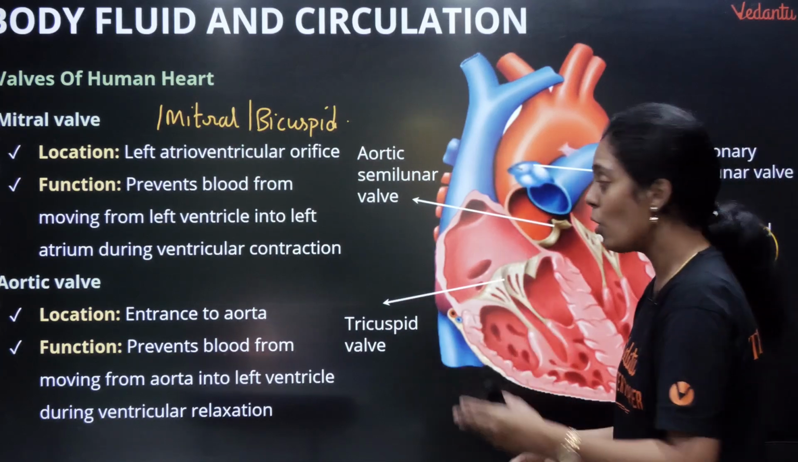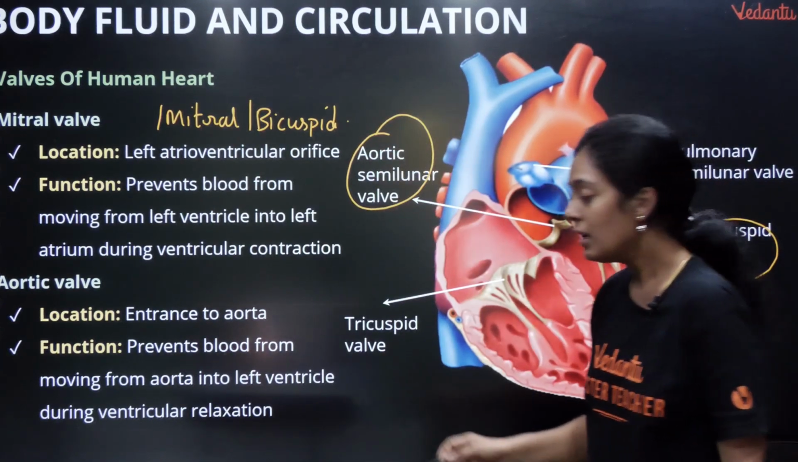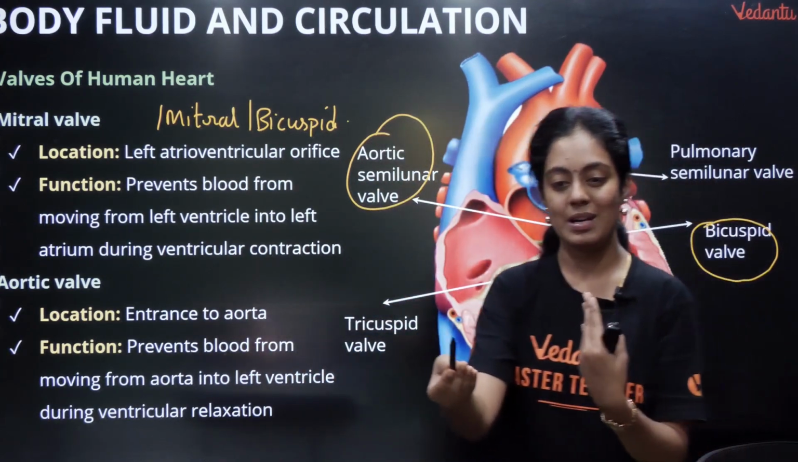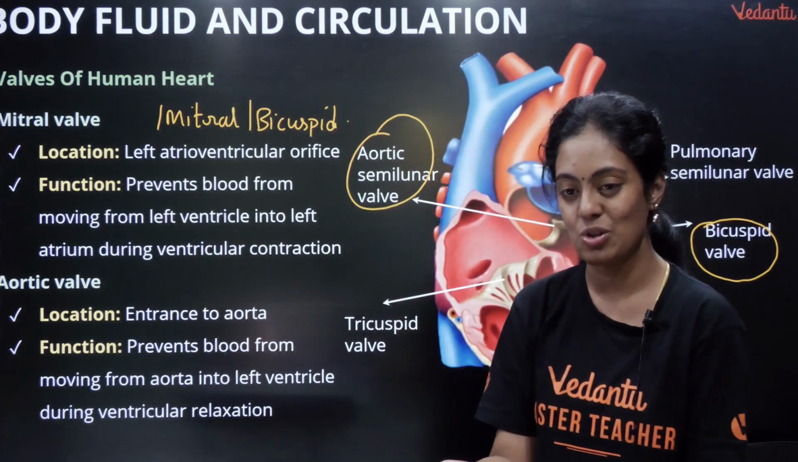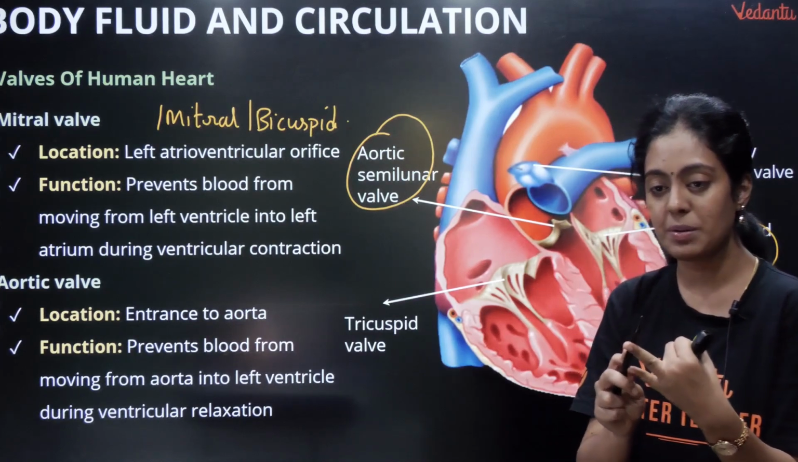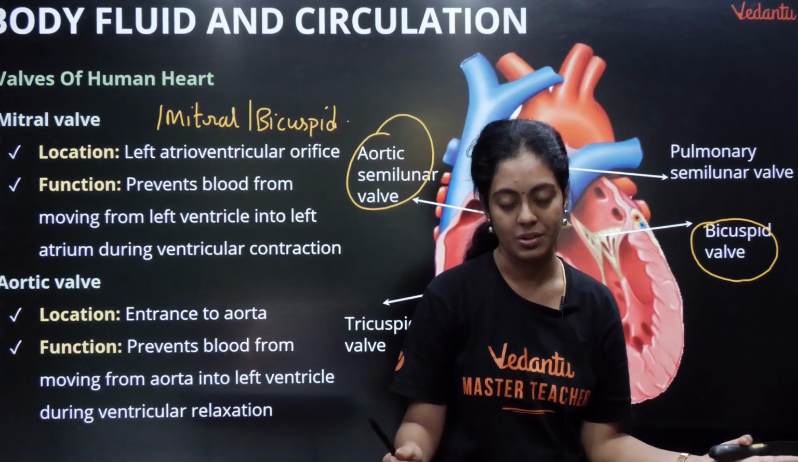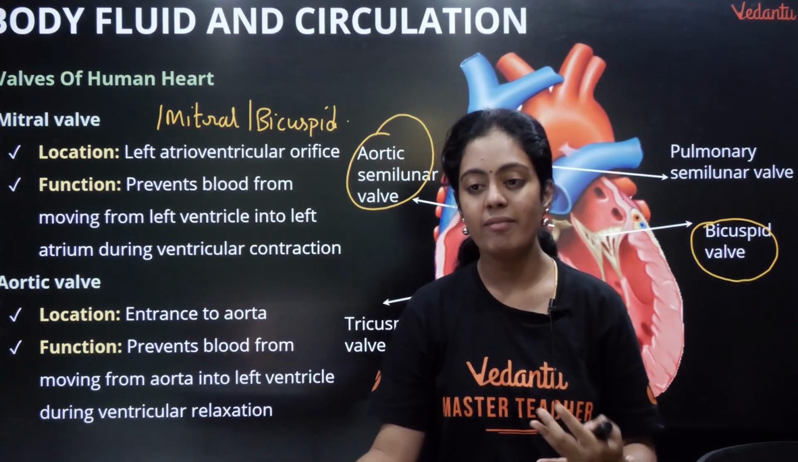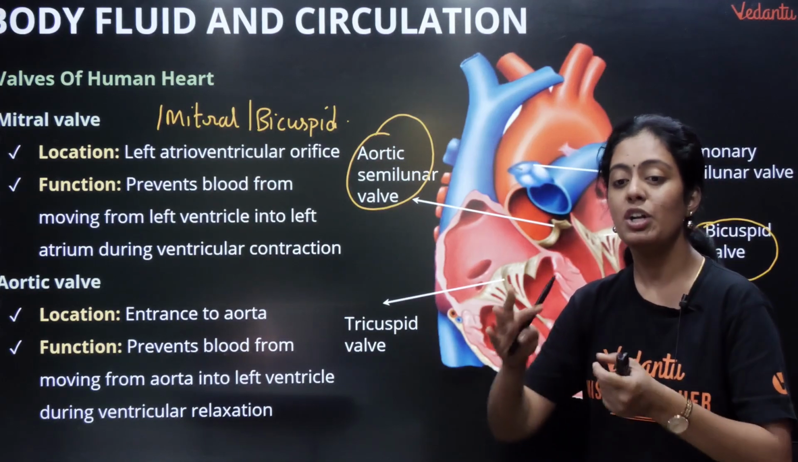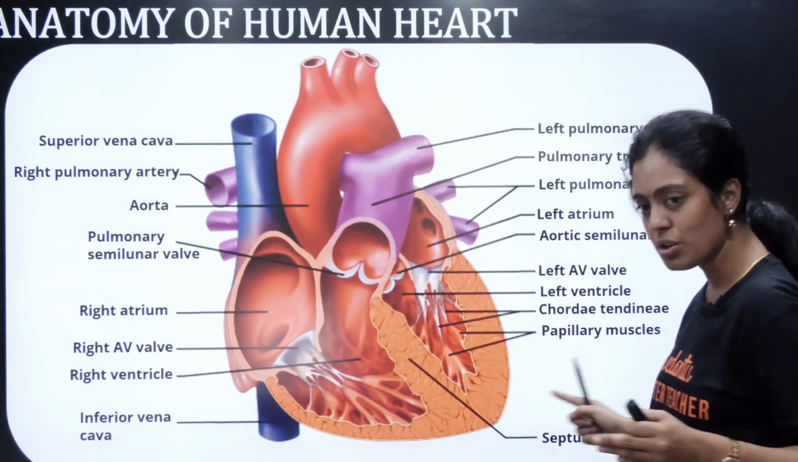Okay, then you have aortic valve. You can see here aortic semilunar valve. Function, it is going to prevent the blood from moving from aorta into left ventricle during ventricular relaxation. Okay, so you see here bicuspid and tricuspid valve will prevent the backflow of blood during ventricular contraction, whereas your semilunar valve, that is your aortic valve and pulmonary valve, they prevent the backflow of blood during ventricular relaxation. Very important point.